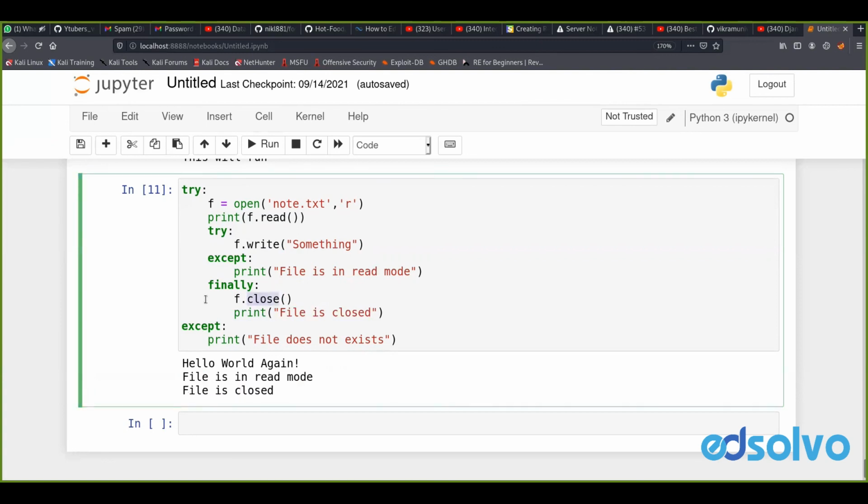So this is how we are going to use exception handling inside Python, using the try, except, and finally blocks. I hope you understand here. Thank you.